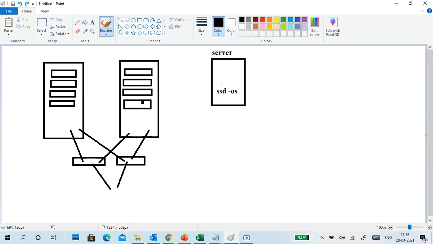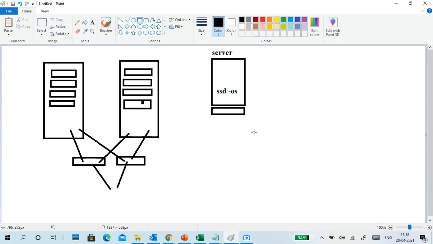But if this server wants disk storage, it needs a hard disk. So what do I have to do? I have to insert a new hard disk into the server. I need an extra hard disk. Disk 0 is there; now I want disk 1, or maybe disk 2, or disk 3.